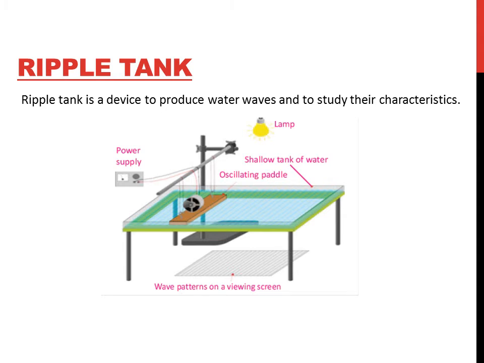Ripple tank. Ripple tank is a device to produce water waves and to study their characteristics, which are reflection, refraction, and diffraction of water waves. This apparatus actually consists of a rectangular tray having a glass bottom and is placed nearly half a meter above the surface of a table, which is actually shown in the figure. Waves can be produced on the surface of the water present in the tray by means of a vibrator, which is actually an oscillating electric motor fixed on a wooden plate.